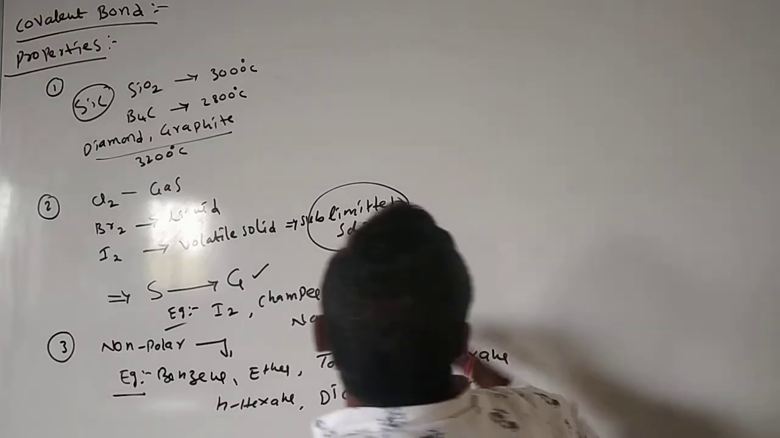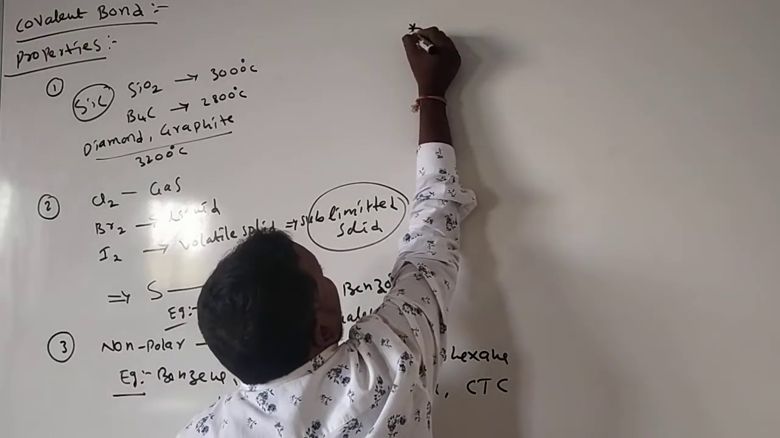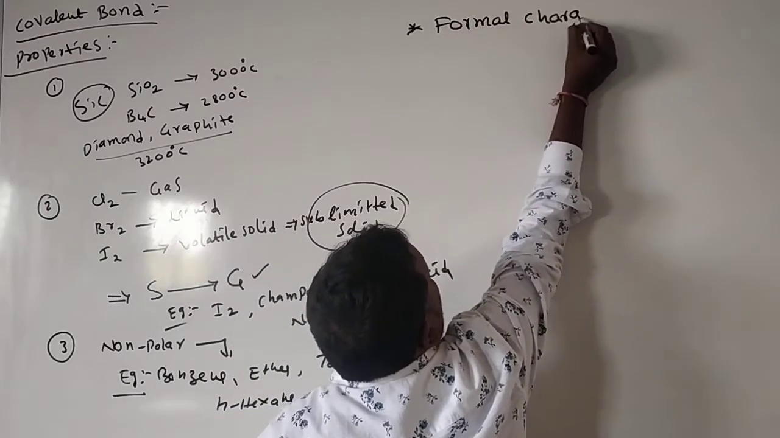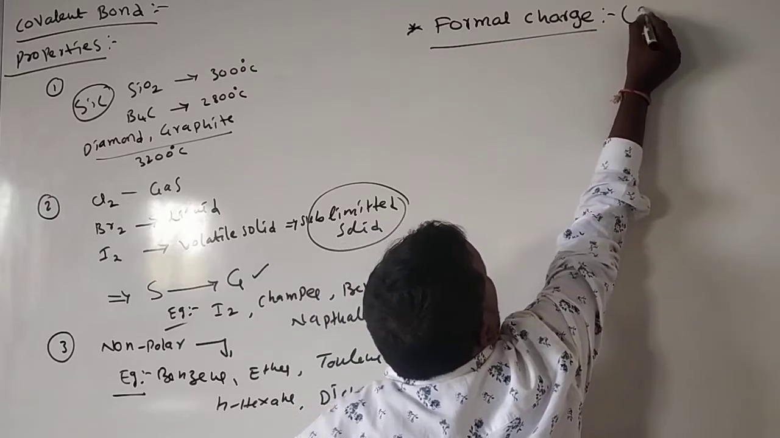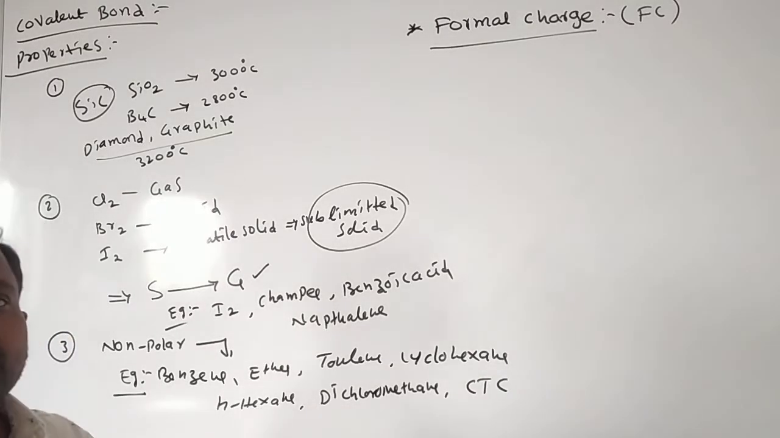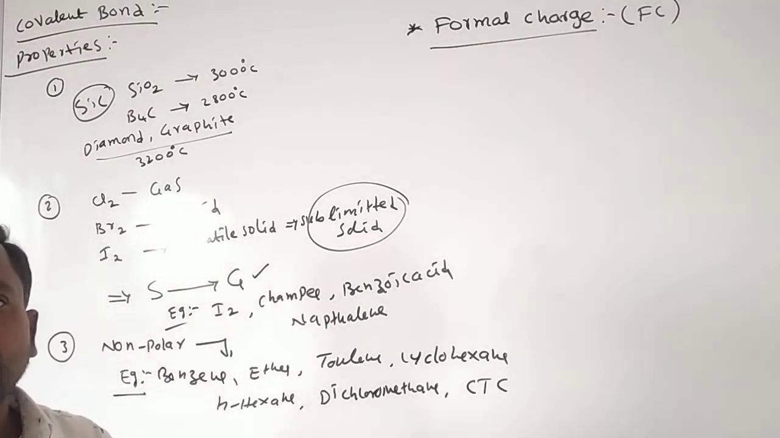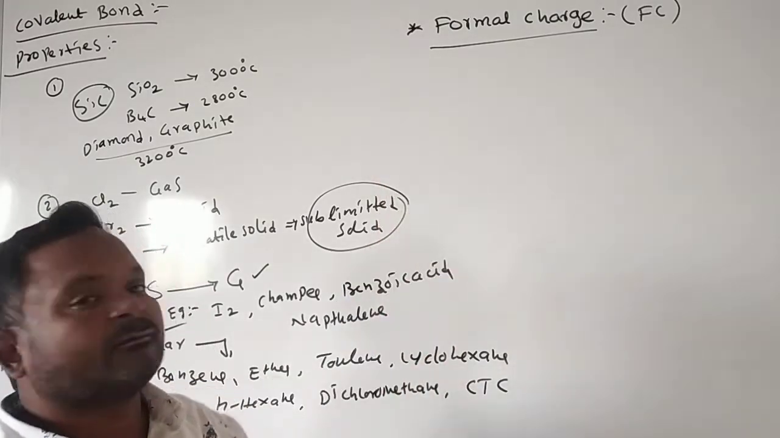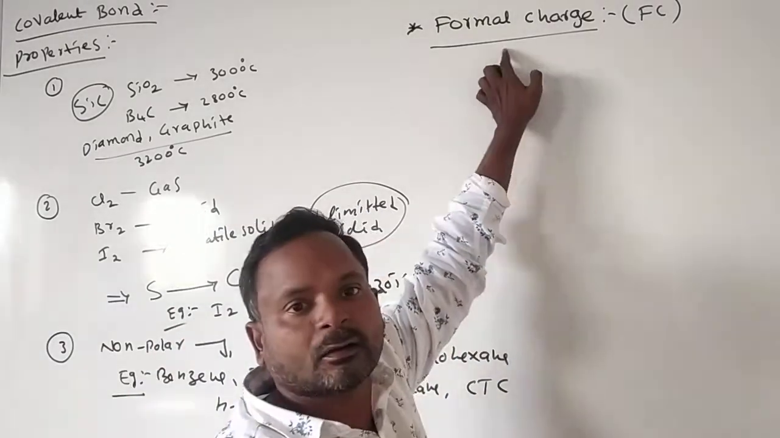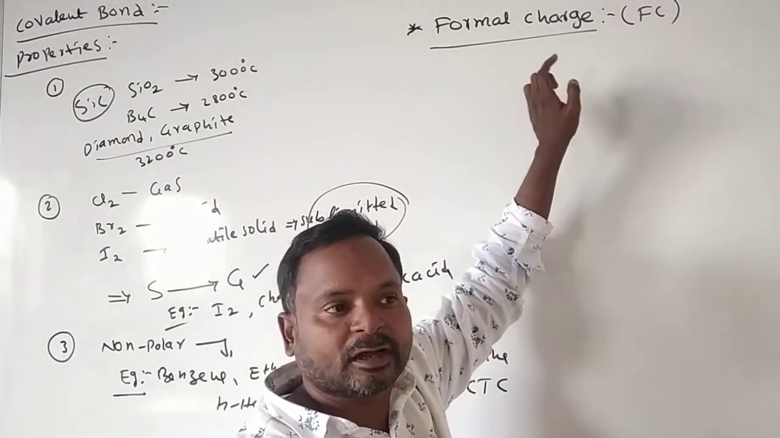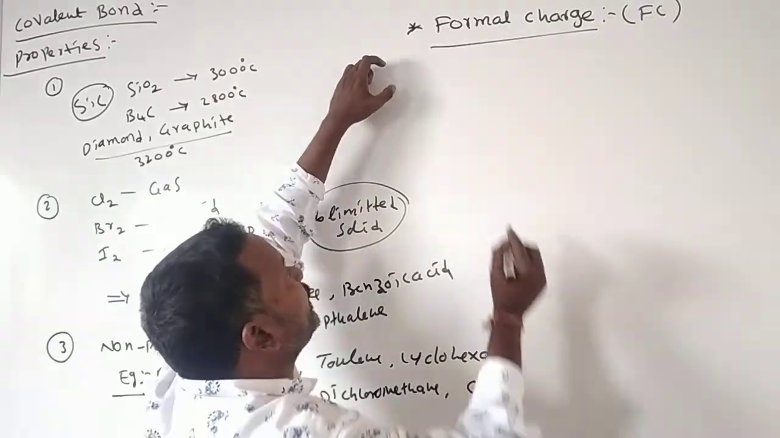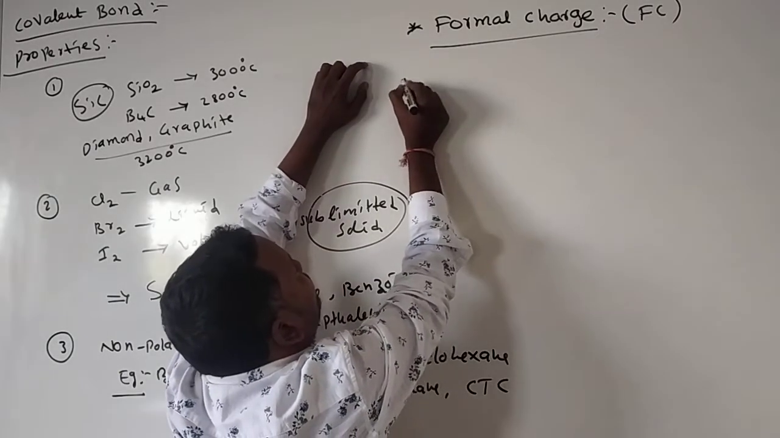Then in continuation, we'll see one more important topic, formal charge. What is the meaning of formal charge? Sometimes we indicate it with FC. Formal charge means the charge which is present on an atom in a molecule. The formal charge of an atom is calculated by using this principle.